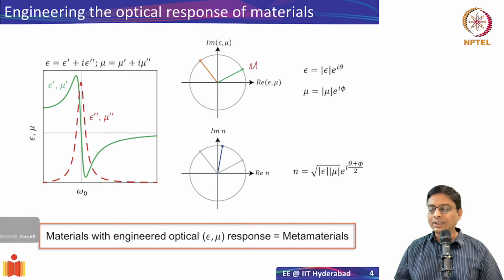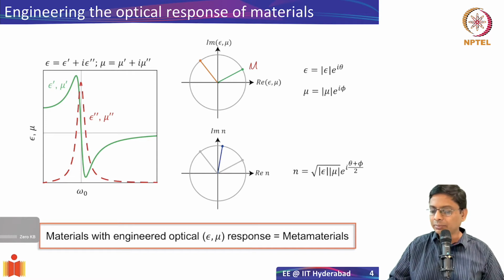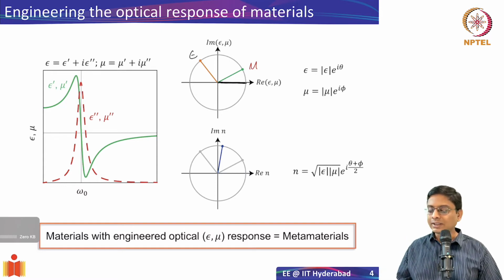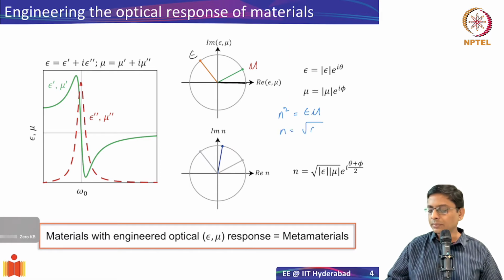Initially, if I discussed this in the first week, when there is no magnetic response, there's no imaginary part, it's purely real and it's 1, and then there is this epsilon which can vary along a certain angle. It forms a vector in this complex plane, and then your n is essentially, Maxwell's equations tell us that n square is epsilon times mu, so n equal to root of epsilon mu.